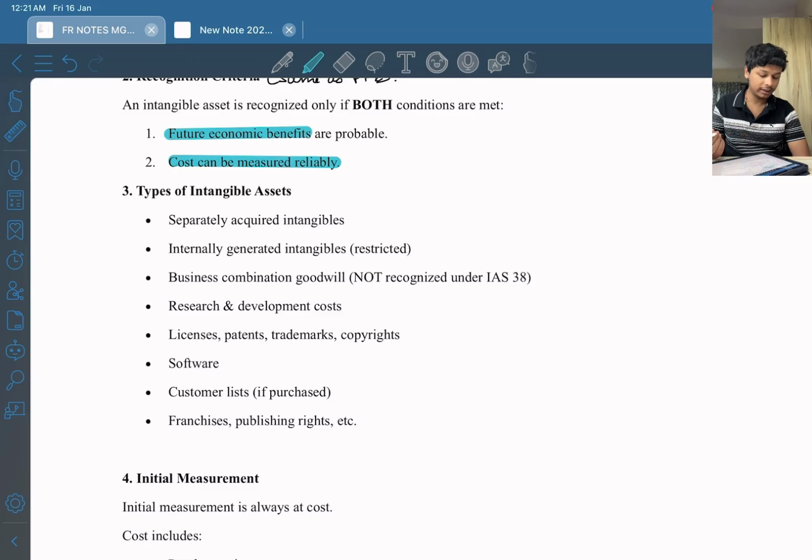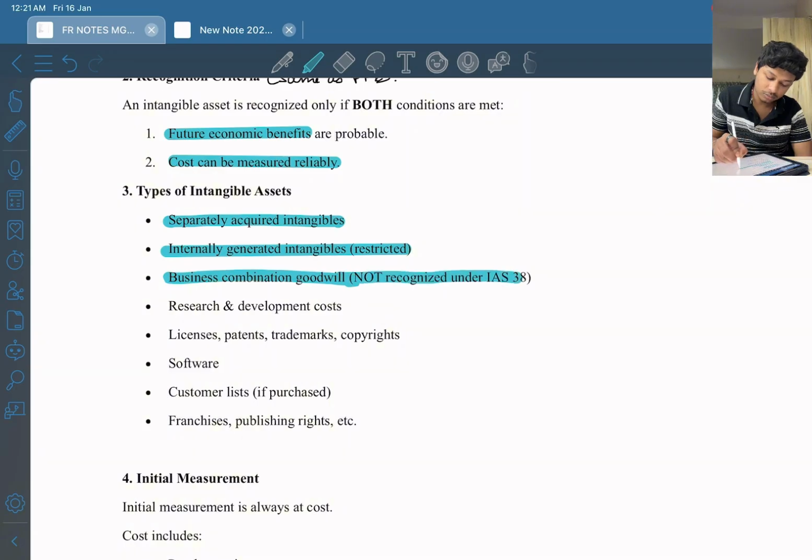What are the types of intangible assets? The types of intangible assets are separately acquired intangibles, internally generated intangibles, which is restricted, right? We cannot capitalize internally generated goodwill, right? Business combination goodwill is not a scope of IAS 38 because it is accounted under consolidation, right?